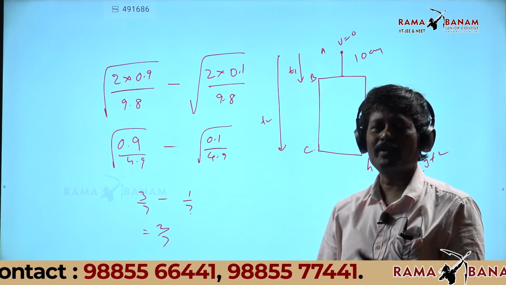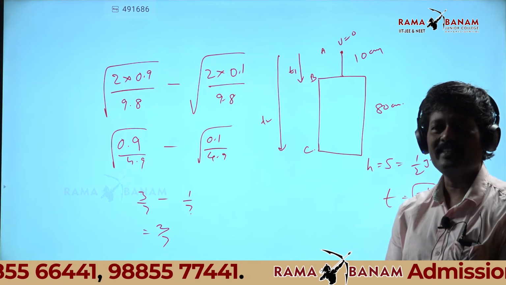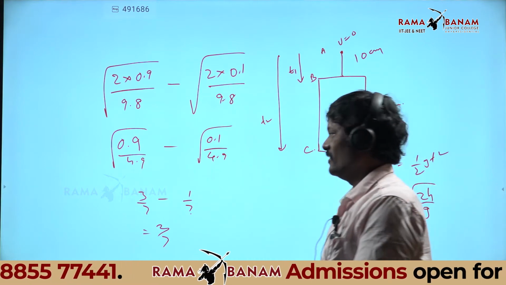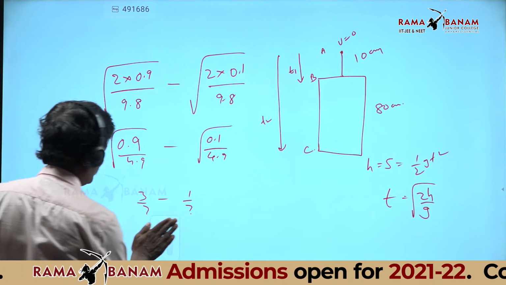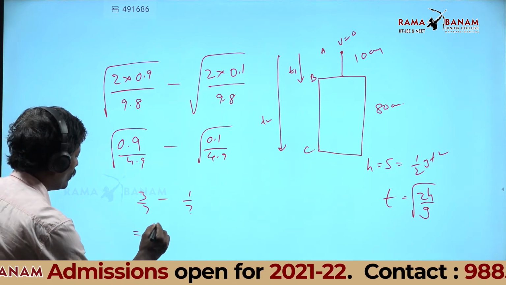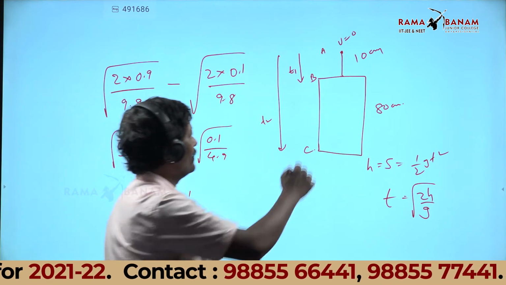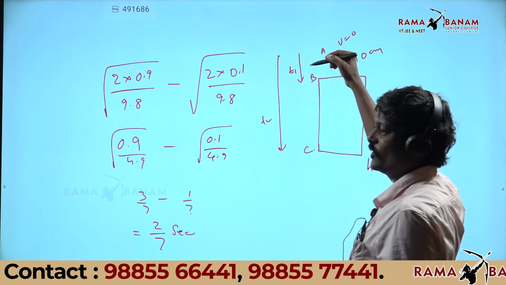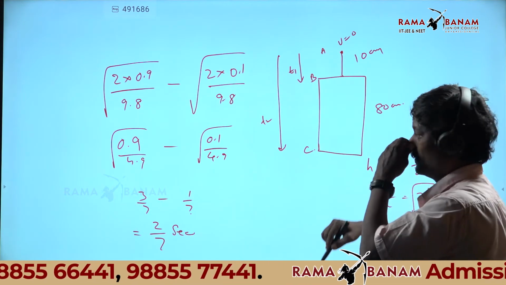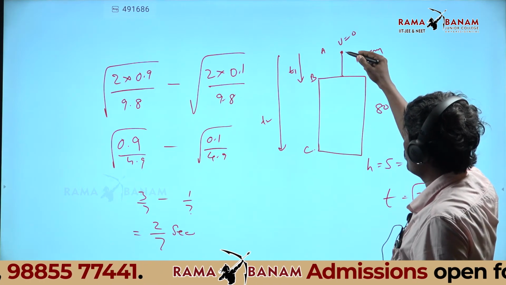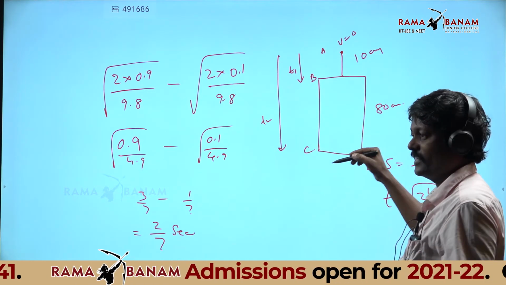See the beauty of the problem. We avoided the quadratic. Sir, but if the ball is thrown, then we should do a quadratic equation, sir. Yeah, if it is thrown with some velocity, then there is no other way. You can find the velocity here, then quadratic.